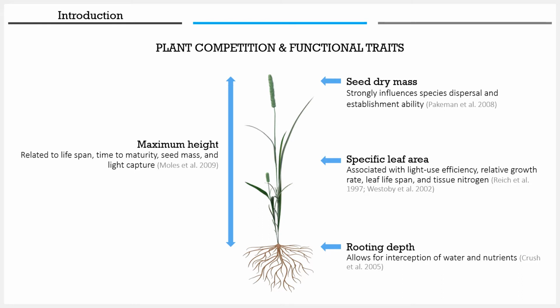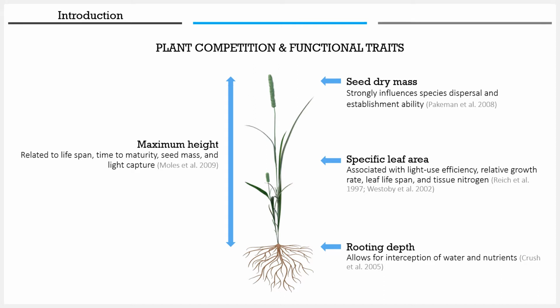and that they require a certain set of environmental conditions in order to survive. But because the natural environment is subject to resource fluctuations and limitations, an ecosystem cannot support an infinite number of species within a community. Plant communities are, therefore, competitive systems, within which individuals interact and compete with conspecifics to ensure their own survival. Measuring plant functional traits is a common practice to assess their resource requirements.